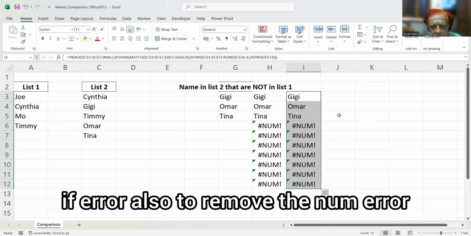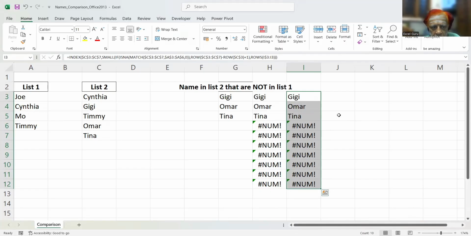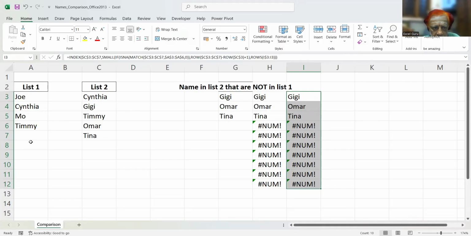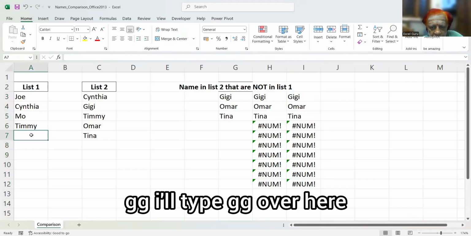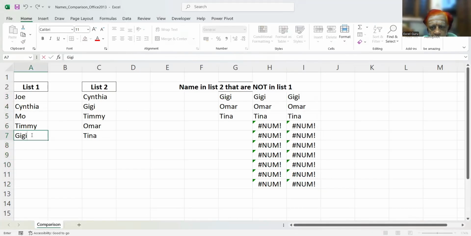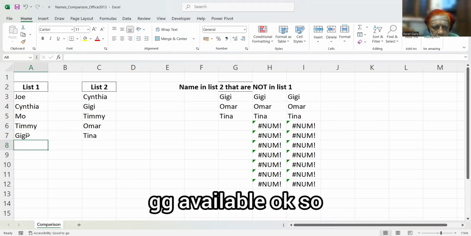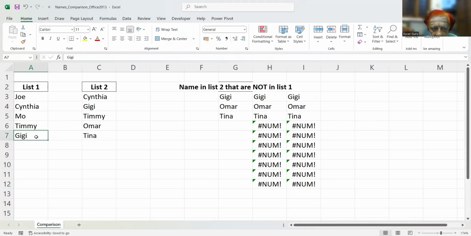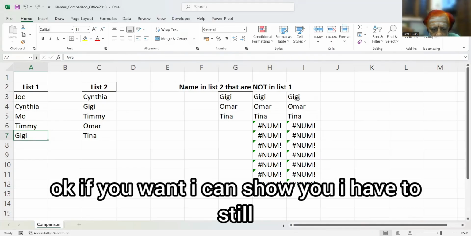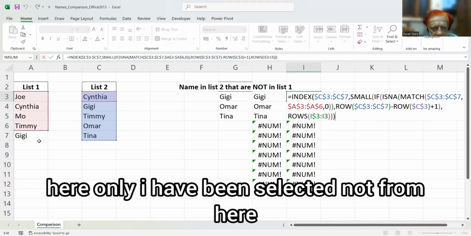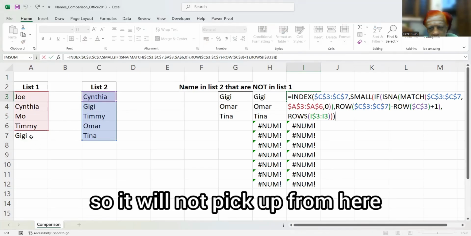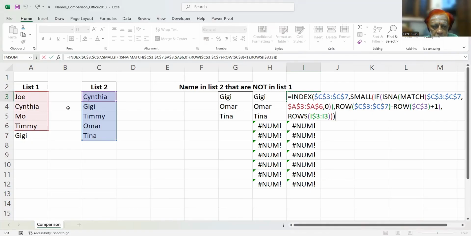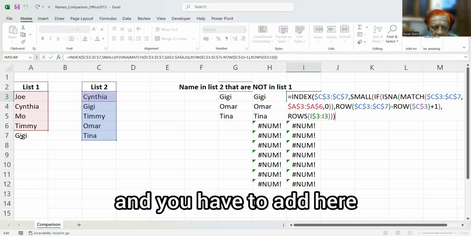You can simply use IFERROR also to remove the NUM error. So what I'll do, I'll type GG over here. Let me check. GG is available. Remember, guys, I selected only this range, not this one, so it will not pick up from here. If it should not be available, you have to remove this GG from here and add it here.